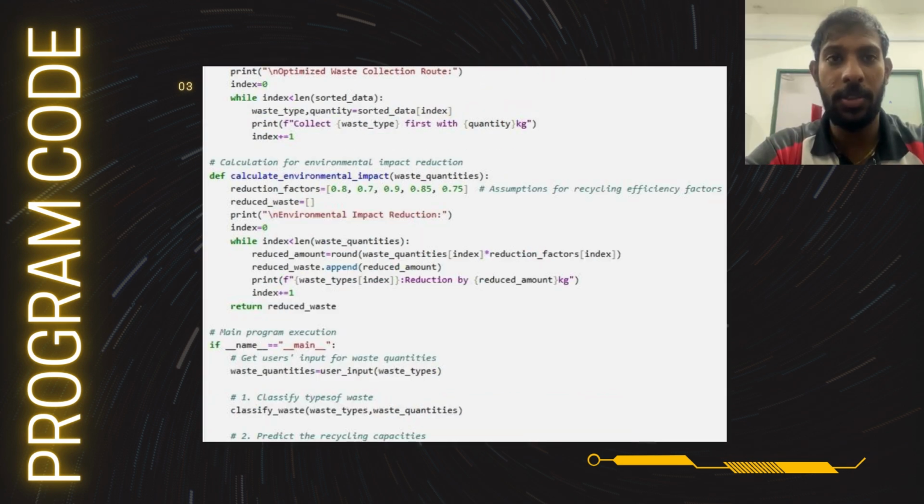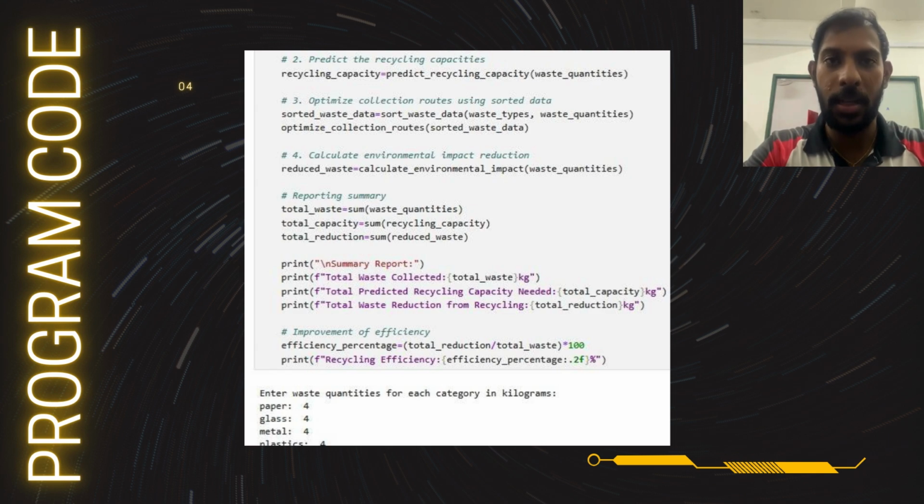The program then calculates the environmental impact of recycling using the calculate environmental impact function. Each waste type has an associated reduction factor that represents the efficiency of recycling for that category. For example, recycling paper might reduce the waste by 80%, while metal might have a 90% reduction factor. The function multiplies the waste quantity by these reduction factors to calculate the amount of waste saved from landfills for each category.